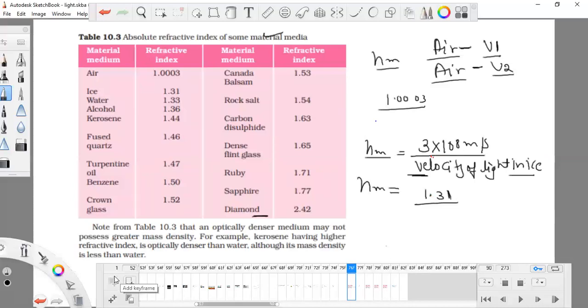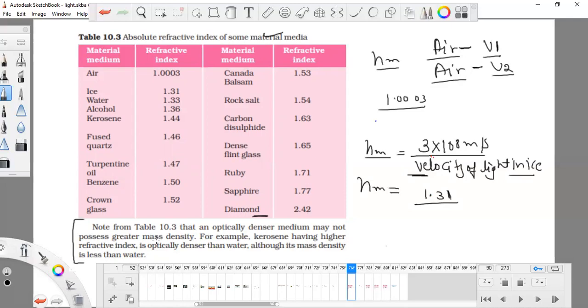You don't need to remember this; the refractive indexes will be provided to you. And what does this say? There are two different things, which I told you before: optical density and mass density. Mass density, I'm just giving you an example.